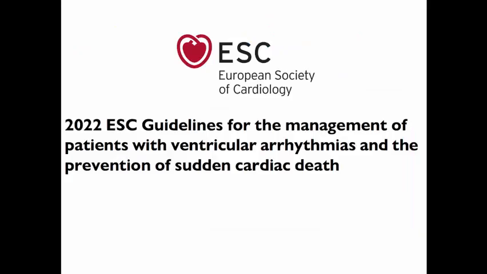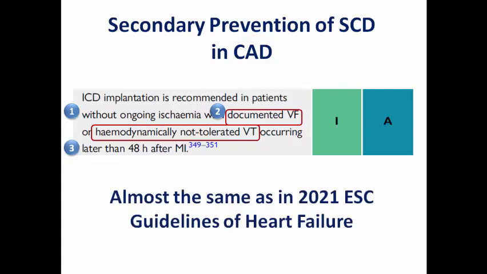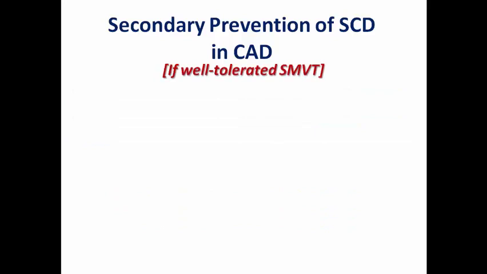What about the 2022 guidelines? Is there a difference? It is nearly the same recommendation: ICD is recommended in patients without ongoing ischemia with documented VF or hemodynamically not tolerated VT occurring later than 48 hours after MI, so it is nearly the same as in the 2021 ESC guidelines of heart failure. What about if the patient was having well-tolerated sustained monomorphic VT? Is he still indicated for ICD as a patient with hemodynamically not tolerated VT or VF?